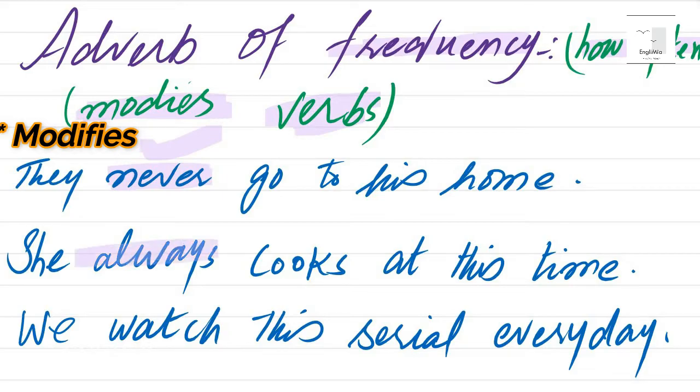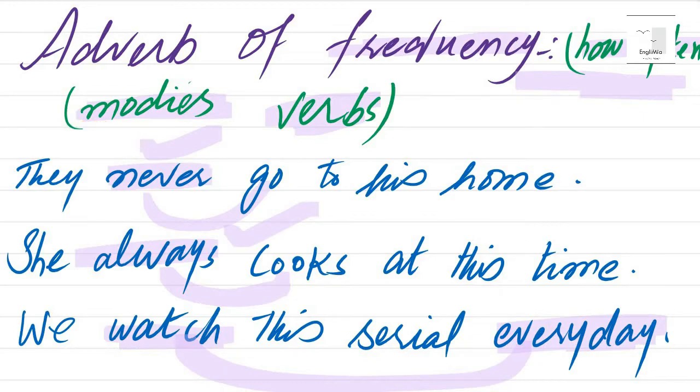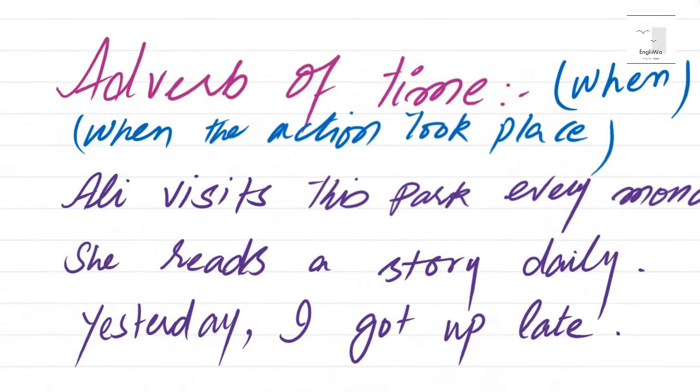She always cooks at this time. Always is telling us how often, and it is modifying the verb. We watch this serial every day. Every day modifies the verb. Let's see the next one.